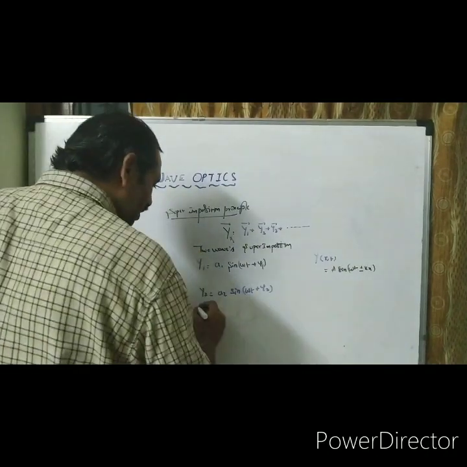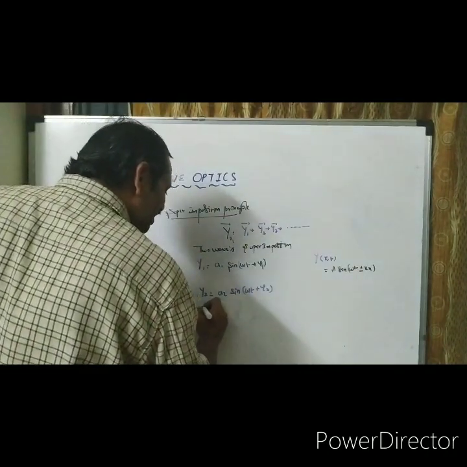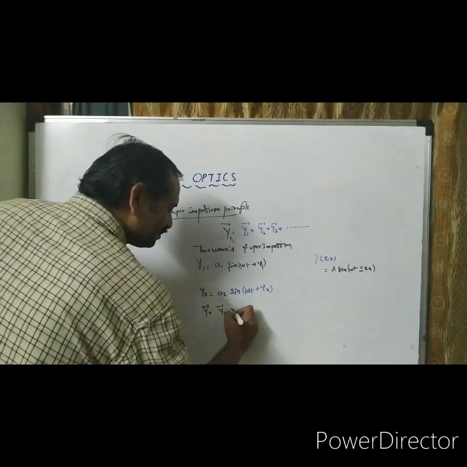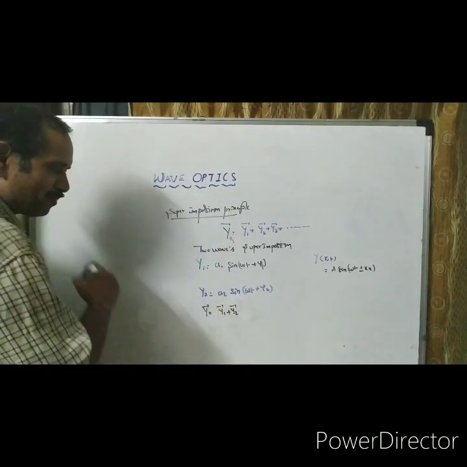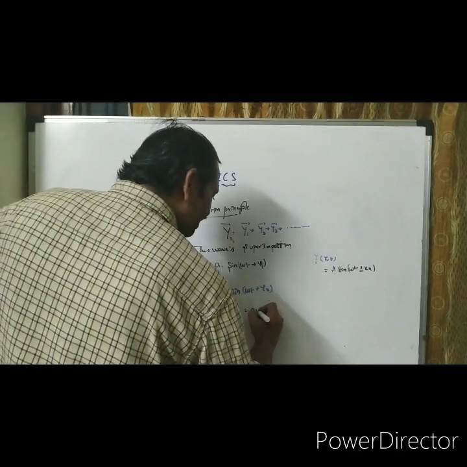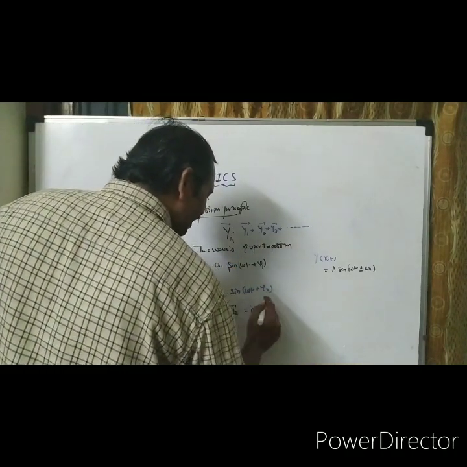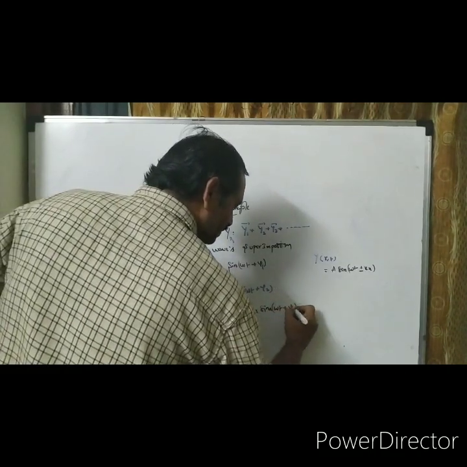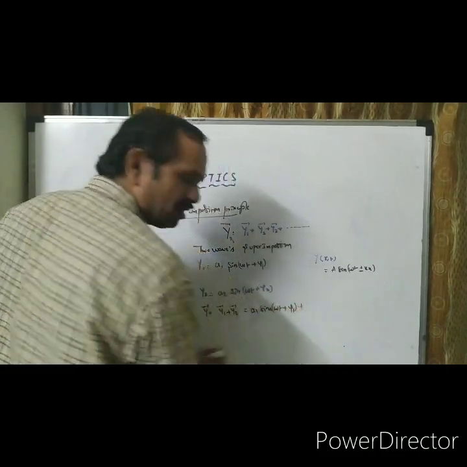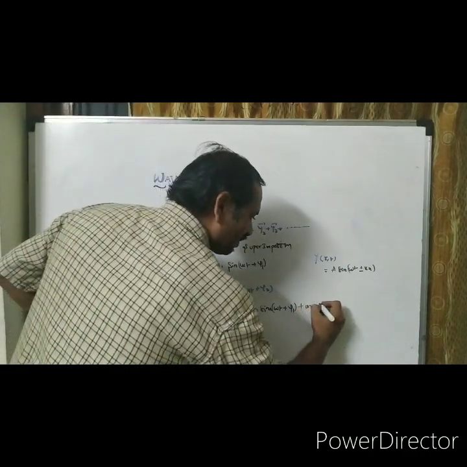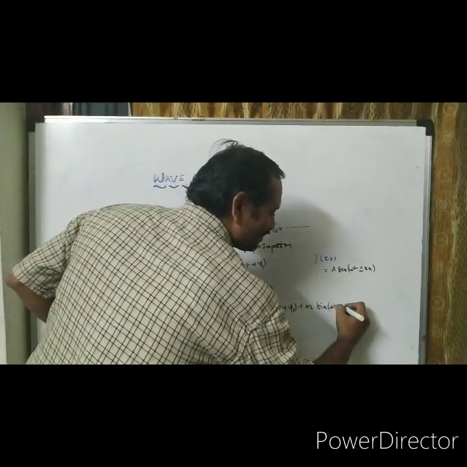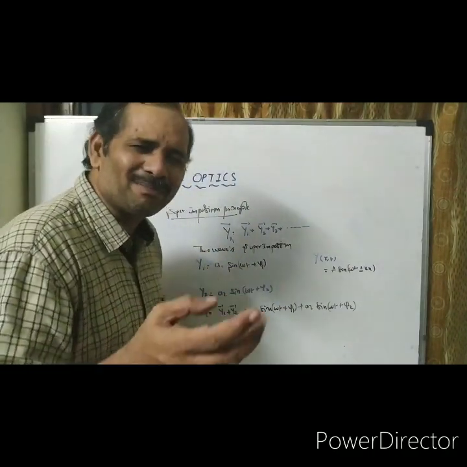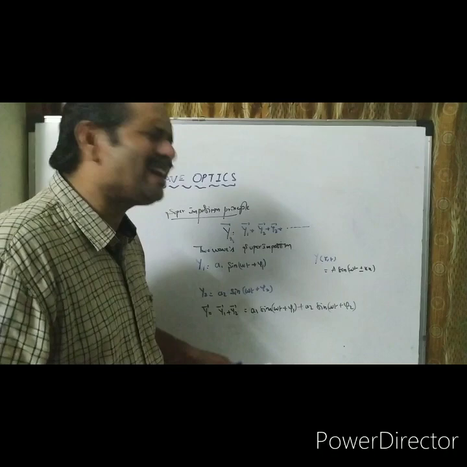Right. Then y is equal to the vector sum y1 bar plus y2 bar, that is a1 sin(omega t plus phi 1) plus a2 sin(omega t plus phi 2). You can expand sin of a plus b, but that is a lengthy process.